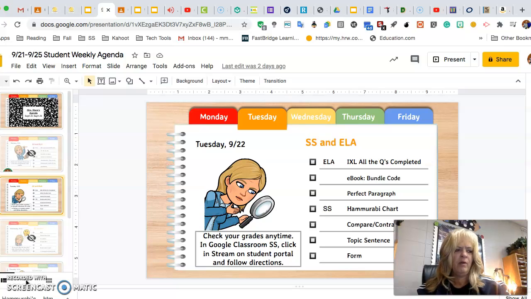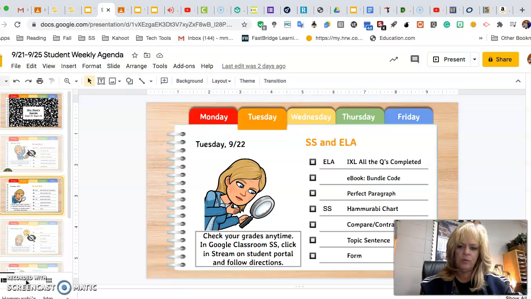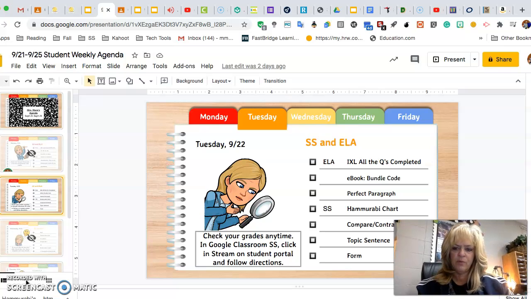We're going to work on that ReadWorks from yesterday. Some people need to go back and redo that, so make sure that you are listening to the audio. Here at school, we're not doing the audio. They're having to read that, but you have the advantage of being able to do it digitally, so you can listen to it and go back and answer your questions.